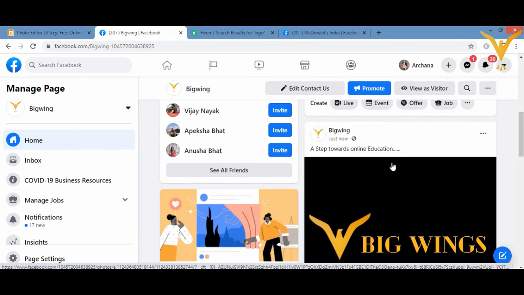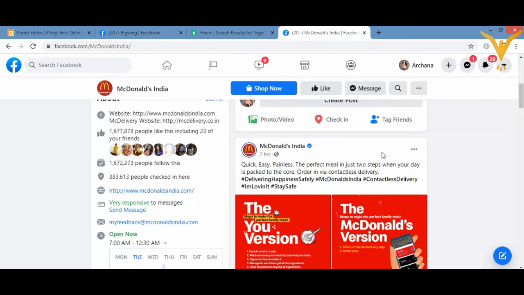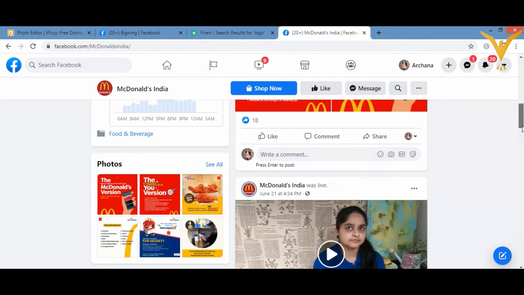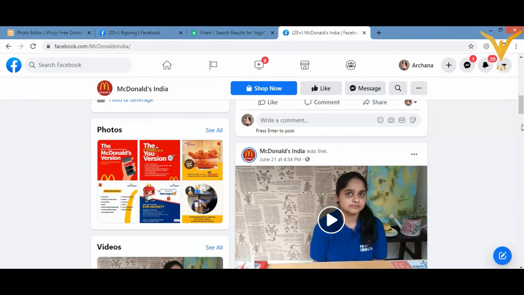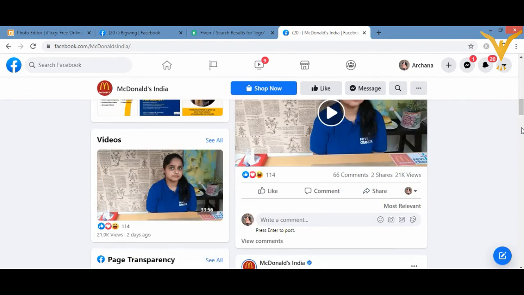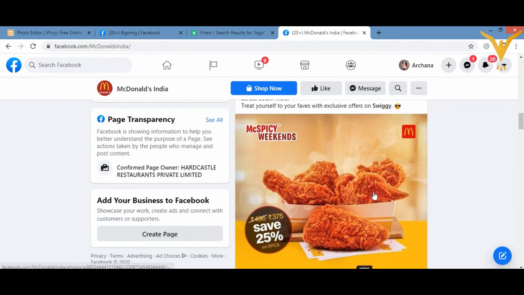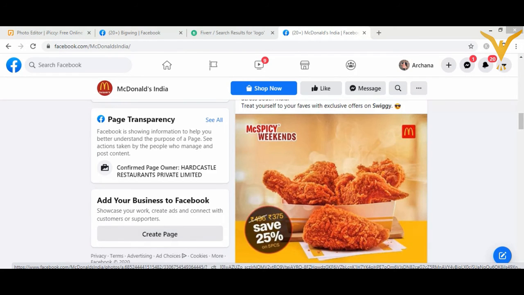You can go on to others' posts and see what posts they are sharing. For example, this is a new offer, so they have just shared their offer, their recent things they are doing. See, this is their new offer: treat yourself to your faves with exclusive offers on Swiggy. So what are you new into? That is what you need to share. In this I have shared just my logo. So it's all up to you how you want to create your post.